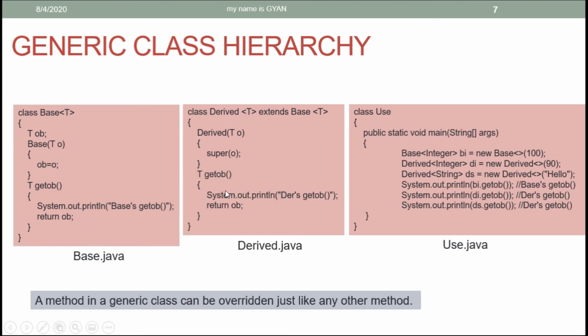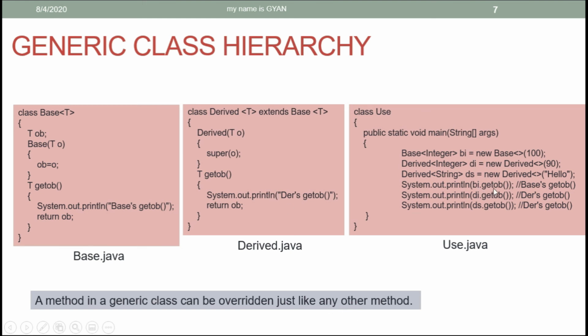Here in this case, the class derived is overriding the method getOb from the class base. And look at here, the class derived is actually not a generic class, but it has to be generic because its base is generic. Therefore, the class derived also has to define its type parameter. That's why the class derived can easily override the method getOb based on the type parameter t. So a method in a generic class can be overridden just like any other method.